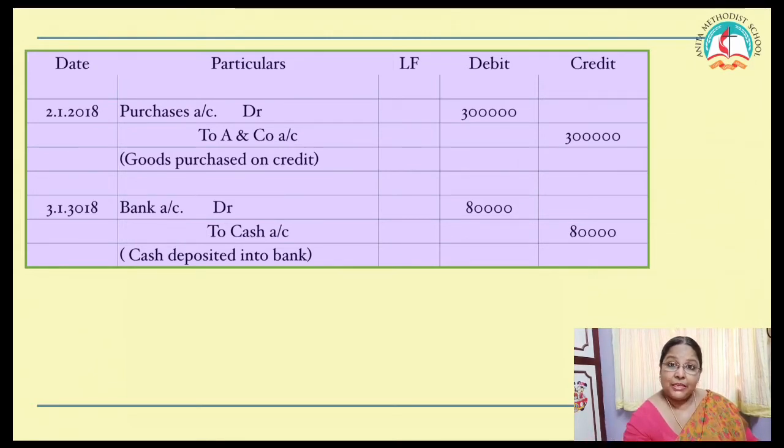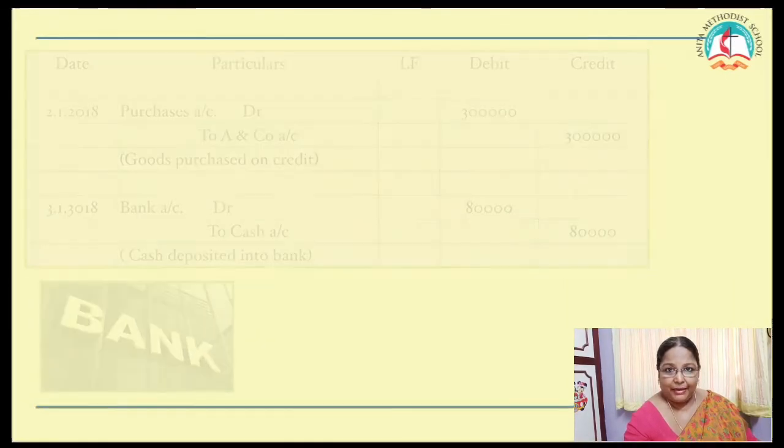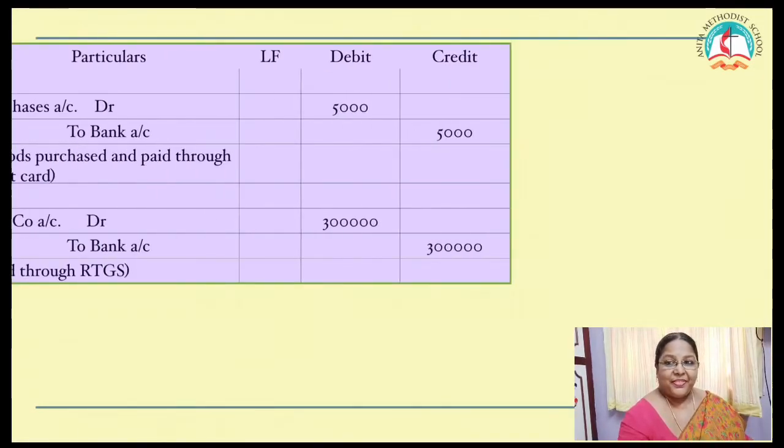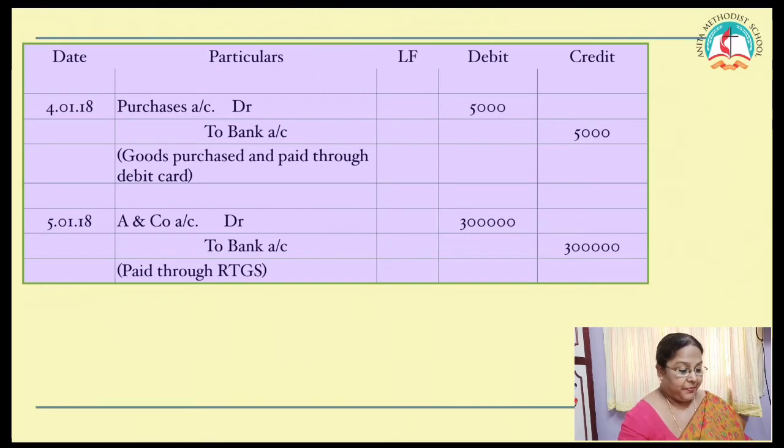Cash deposited into bank. Bank is the receiver or giver? Receiver. So bank has to be debited. What goes out? Cash goes out. So cash has to be credited. What is the journal entry? Bank account debtor to cash account. So it is cash deposited into bank. Clear till this? Okay. We'll see the next one.